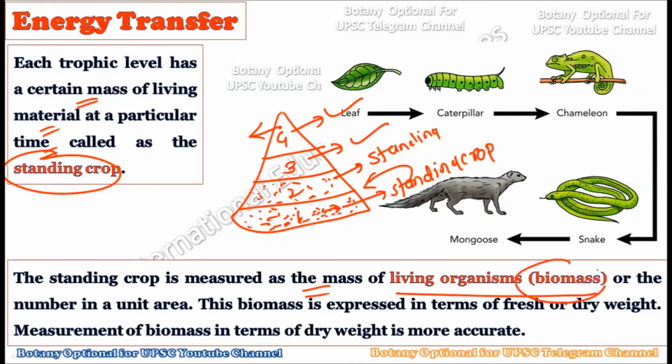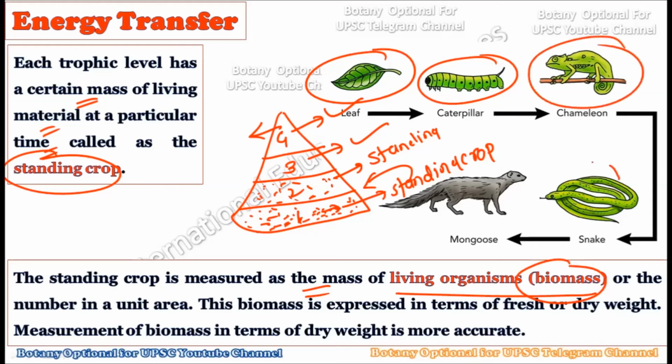Okay, it's a biomass of living organisms. At the first trophic level, all the biomass of a plant is considered as a standing crop. At the second trophic level, you can count all the biomass of the herbivores, right? That can be the standing crop of the second trophic level. Then we have the third trophic level biomass, fourth trophic level biomass, and the fifth trophic level biomass.